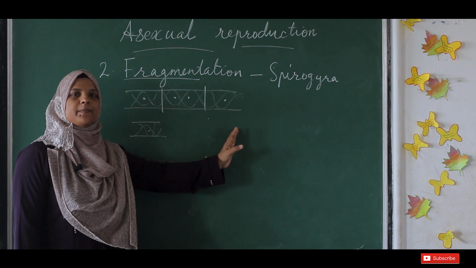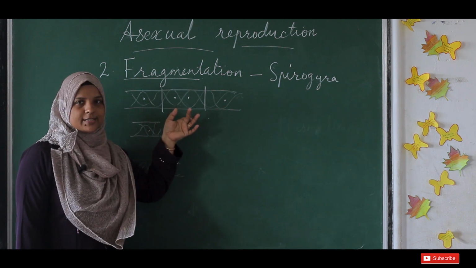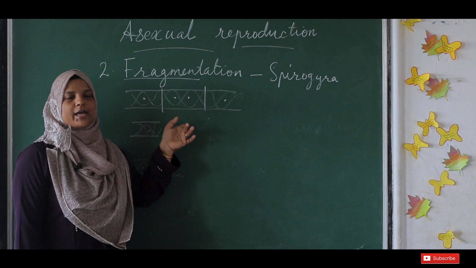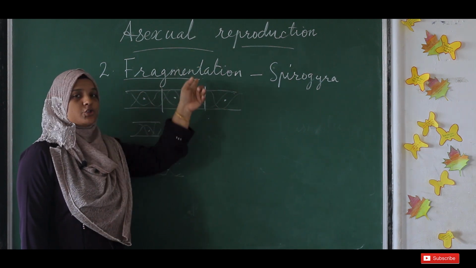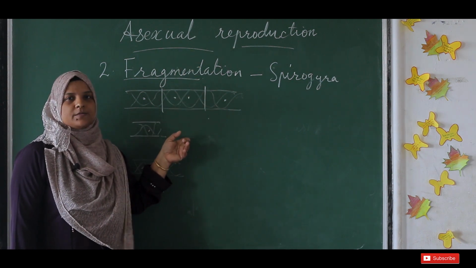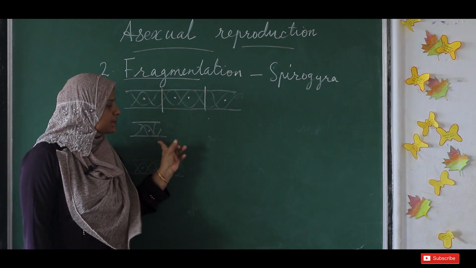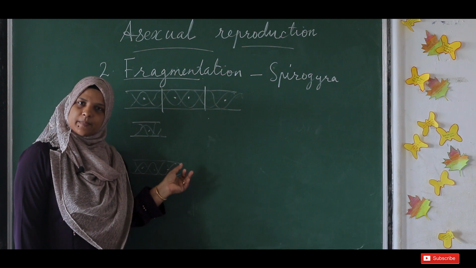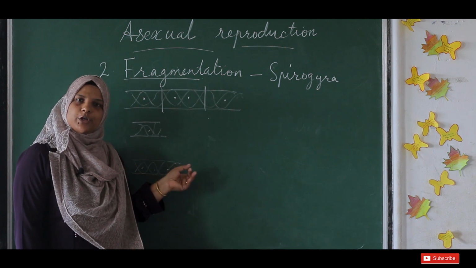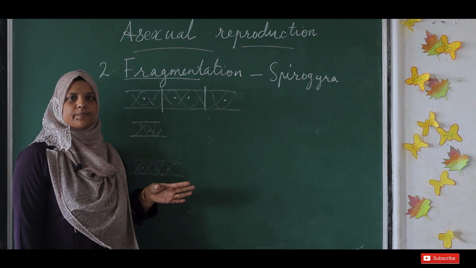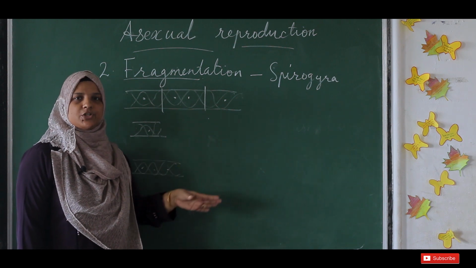This is a simple method. This is not a unicellular organism. It is a simple multicellular organism where asexual reproduction also occurs. When the organism gets matured, it splits up into many fragments, and each fragment can grow into a new organism. That is called fragmentation.